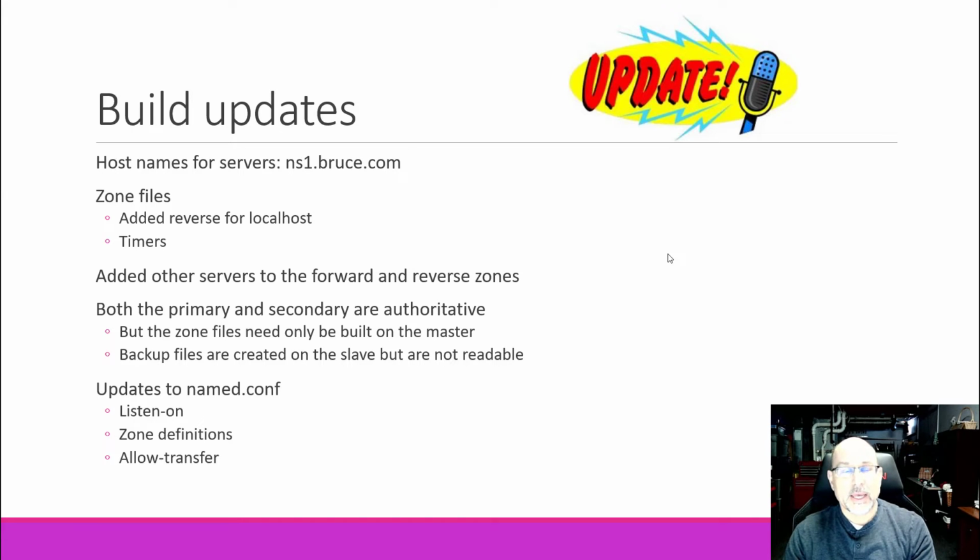Okay, here we go. So this is part 2 of the build, and these are the updates that we did to the servers. First of all, I changed the host names of the servers from, say, just NS1 to the fully qualified domain name. And that makes it really clear, especially for the servers, who they are and what their FQDN is supposed to be.